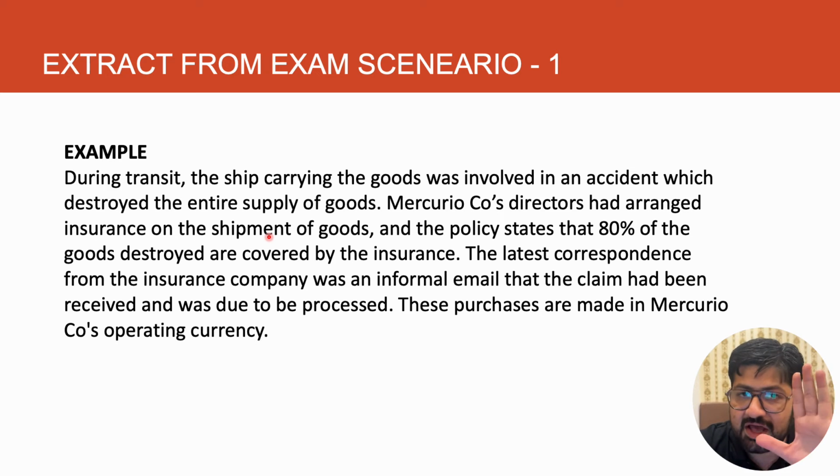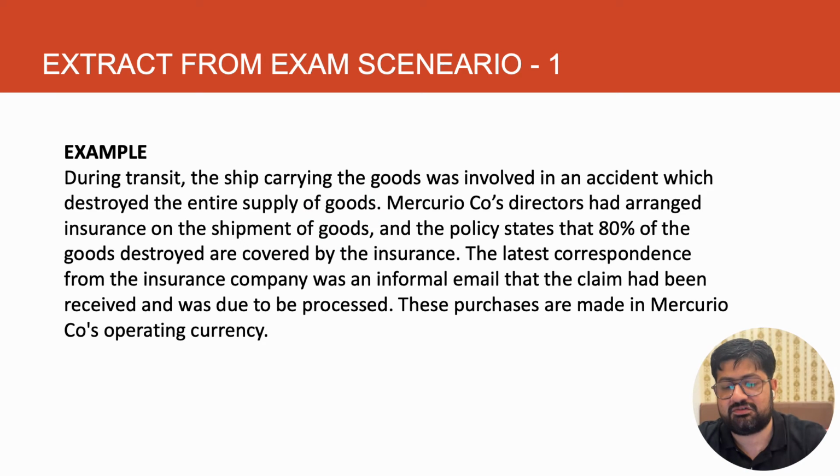I have not written the answer; I'm just reading the scenario and trying to rationalize and figure out what needs to be written about it. So IAS 37, contingent asset, maybe some point regarding the insurance amount receivable, meaning likely to be received. So that has to be discussed over here.